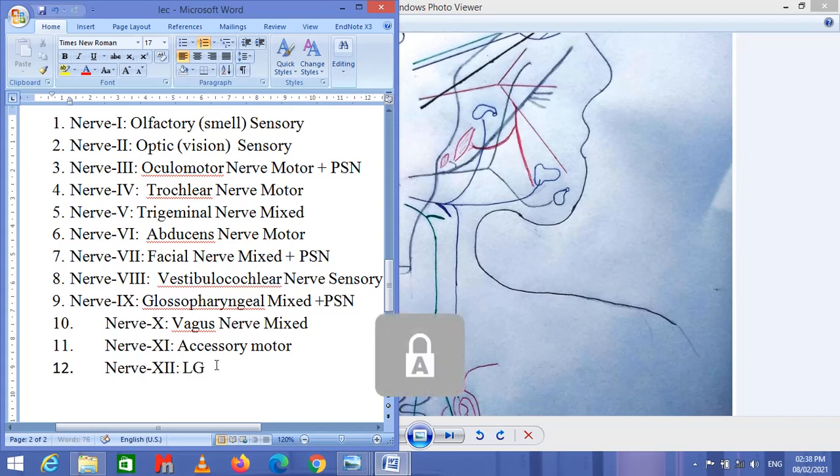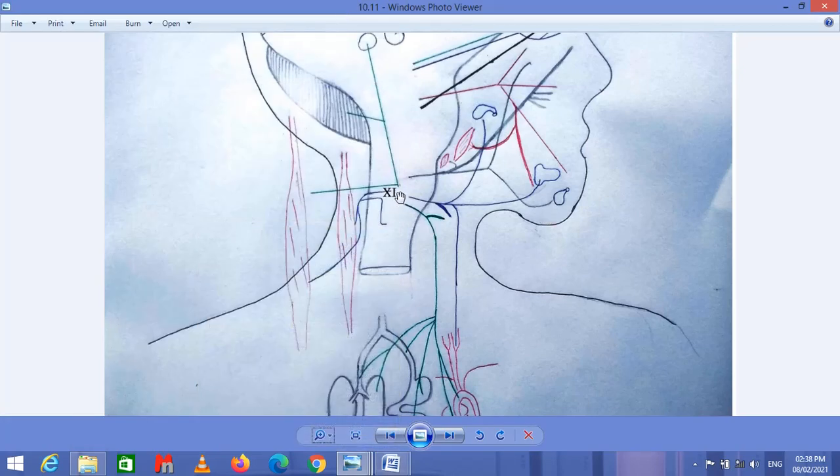The last one is the hypoglossal nerve. The hypoglossal nerve is also a motor nerve. Hypo means below and glossal means tongue. So this arises from the lower part of the tongue. That is why this is called the hypoglossal nerve, and this is responsible for talking. This is actually provided to the muscles of the tongue. So this helps in talking. This gets the motor information from the brain to the tongue for talking, from Broca's area. And actually this nerve also goes to the medulla oblongata.